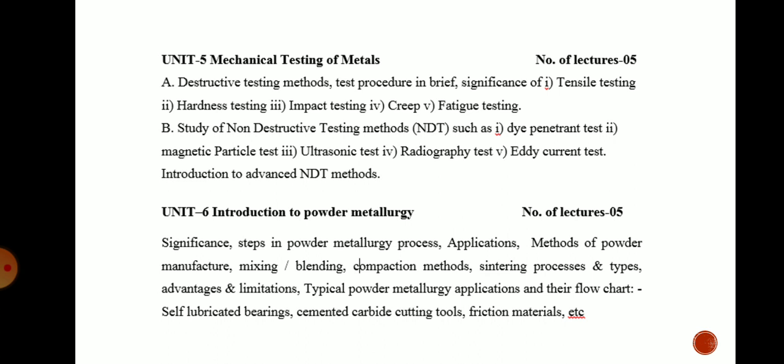Then we will see the typical powder metallurgy applications and their flow charts. Typically we will see three applications: first a self-lubricating bearing, second a cemented carbide cutting tool, and third a friction material. These three applications in detail with their flow charts we will see in this chapter. So this is the sixth chapter, introduction to powder metallurgy.